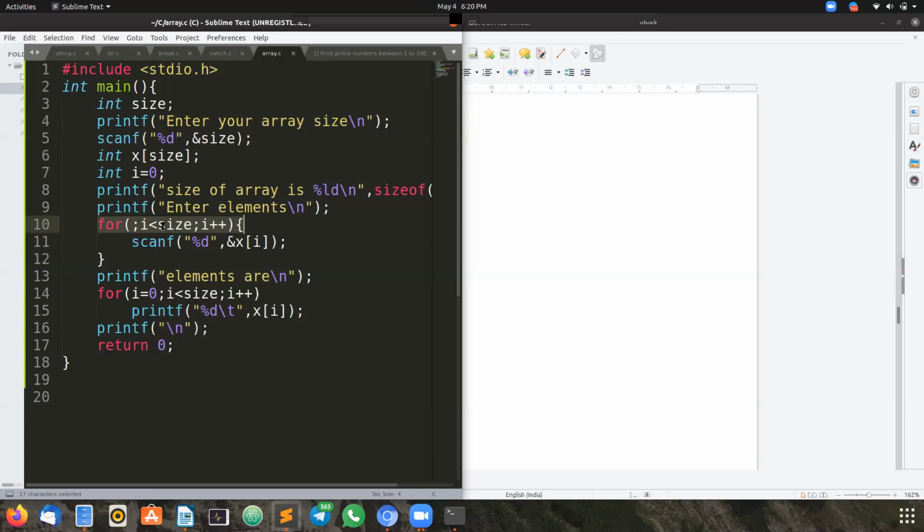Yes. We can skip any of the parameters. Not only i equal to 0, not only initialization. The first part is initialization, the next part is checking the condition, and the third part is increment or decrement. We can skip anything.